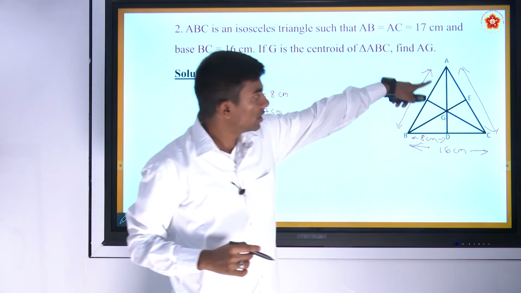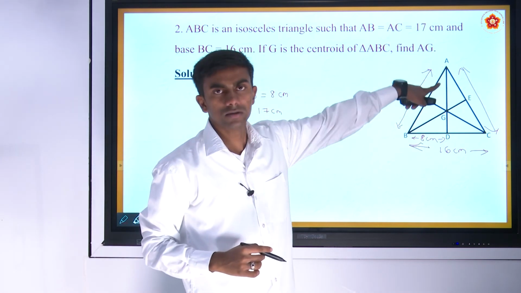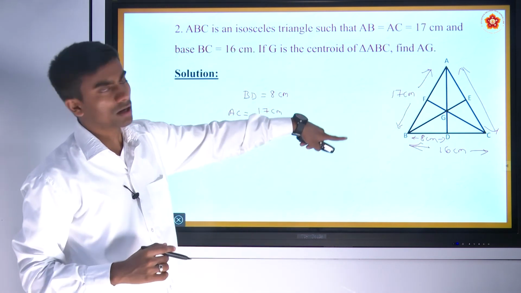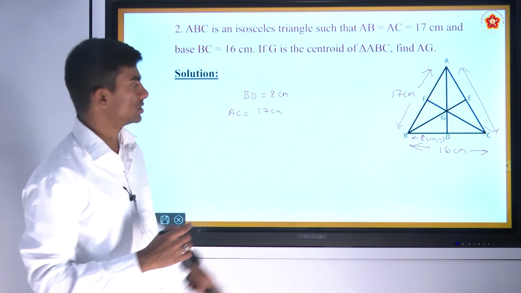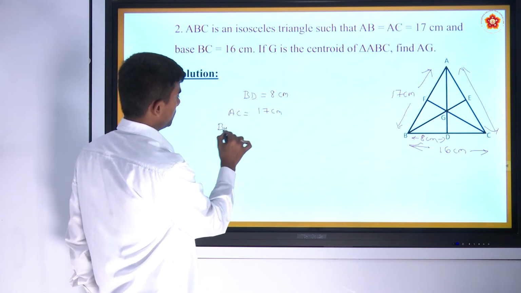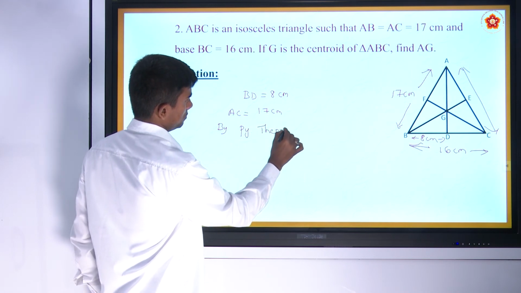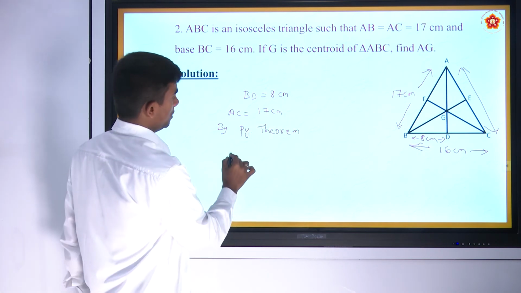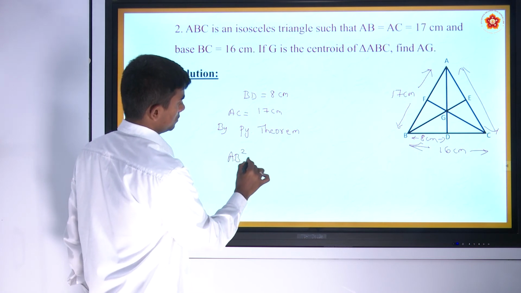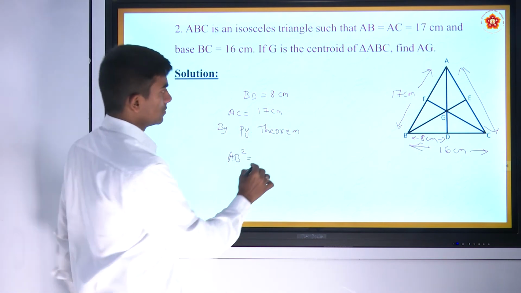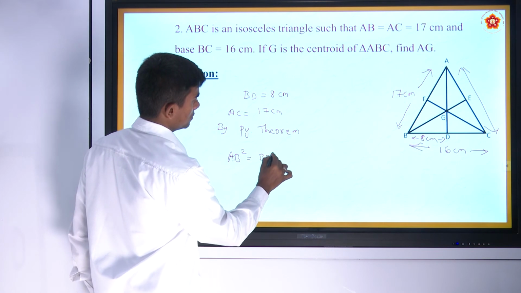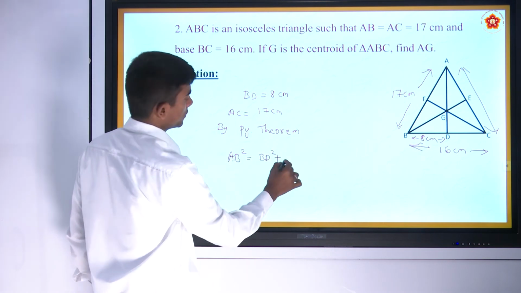In order to find AG, we should find out AD first. So in order to calculate AD, we can use the Pythagoras theorem. So by Pythagoras theorem, AB square is equal to BD square plus AD square.